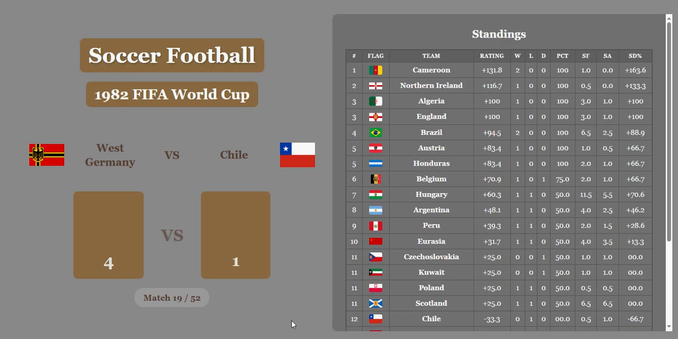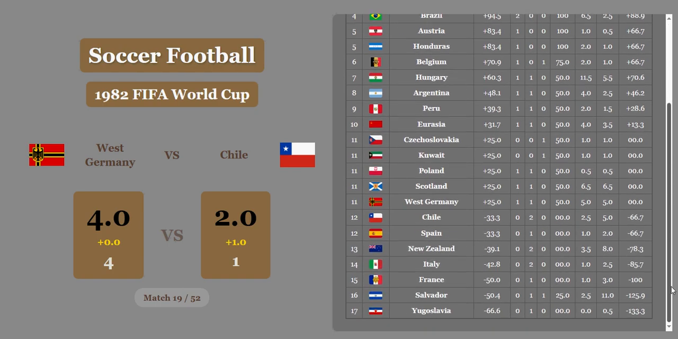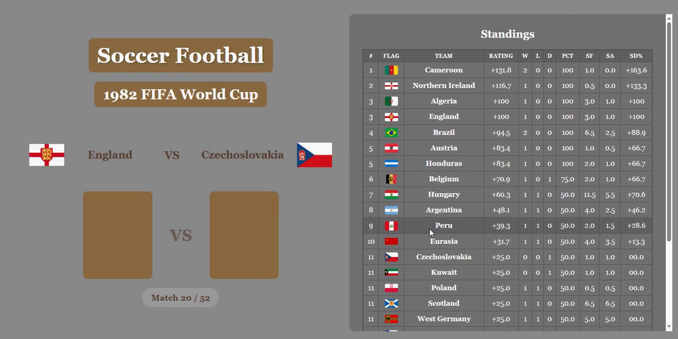West Germany versus Chile. 4-1. West Germany with a big win. 4-1. Chile cuts the lead in half with the economic difference. But West Germany finally up to a respectable position here in 11th place. And where's Chile? They're in 12th with Spain now.